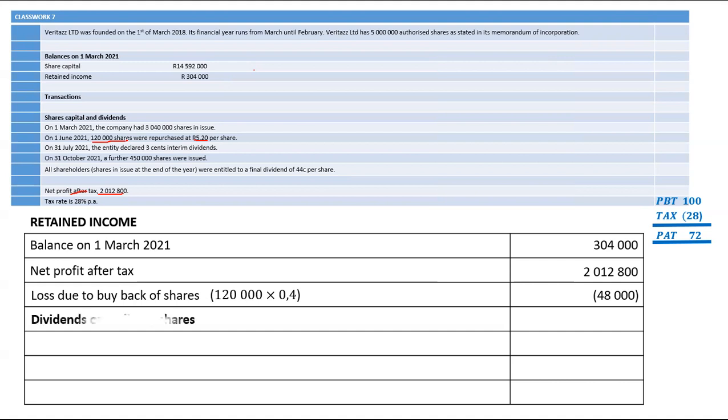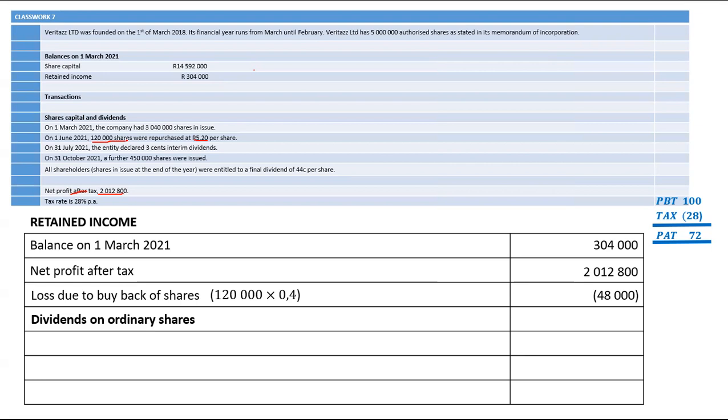Let's go to dividends. If you watched the video earlier on from lesson one, you will have noticed that dividends on ordinary shares are simply the interim dividends plus your final dividends, for the current year. Now, you will notice that we declared interim dividends on the 31st of July 2021. The problem is that we need to know the number of shares on that specific day, because they said declared 3 cents interim dividends.